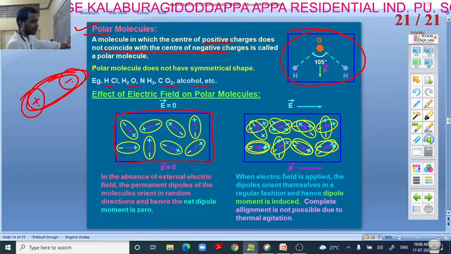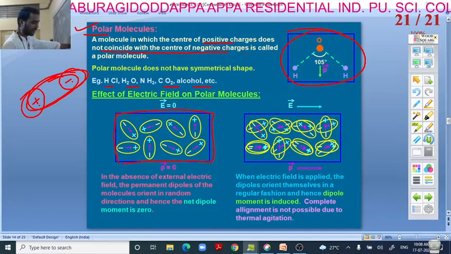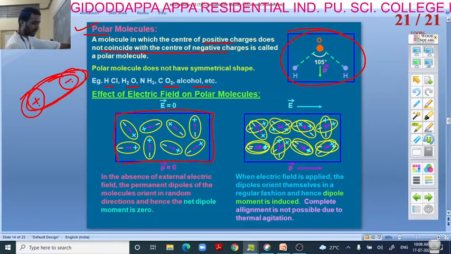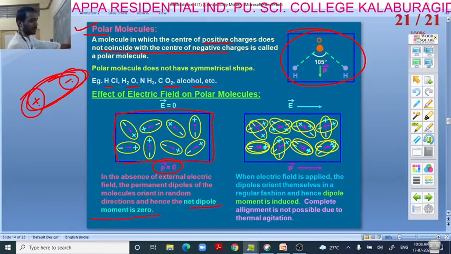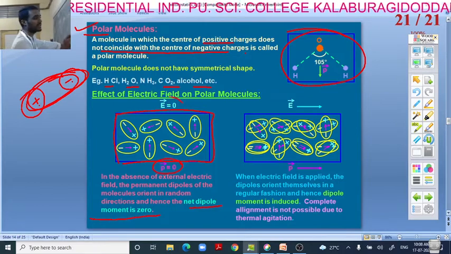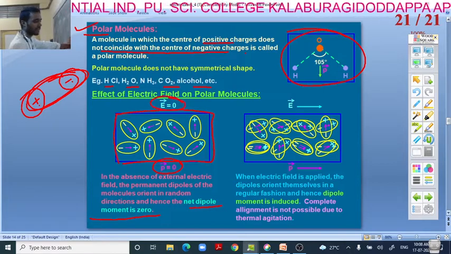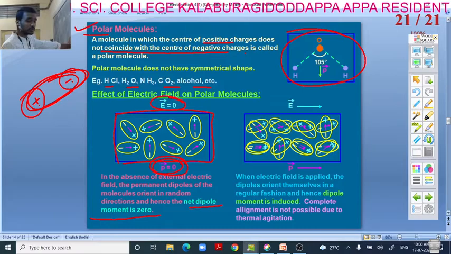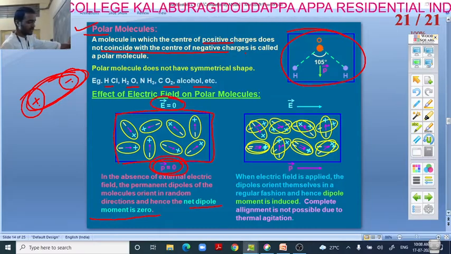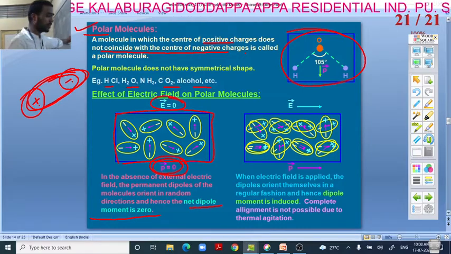So the net dipole moment P will be zero here, because all the molecules orient in random directions. Hence, the net dipole moment is zero.